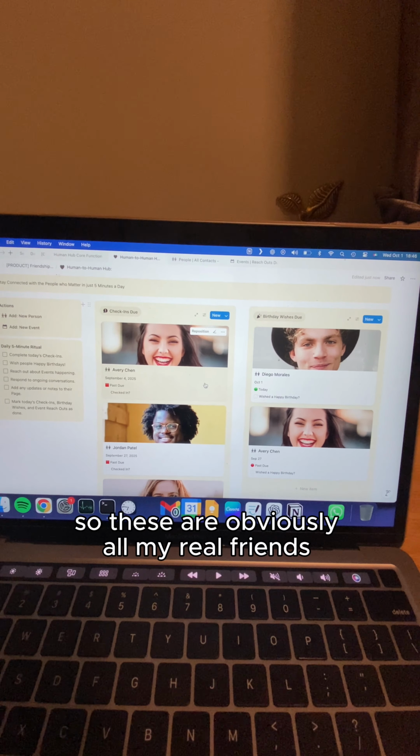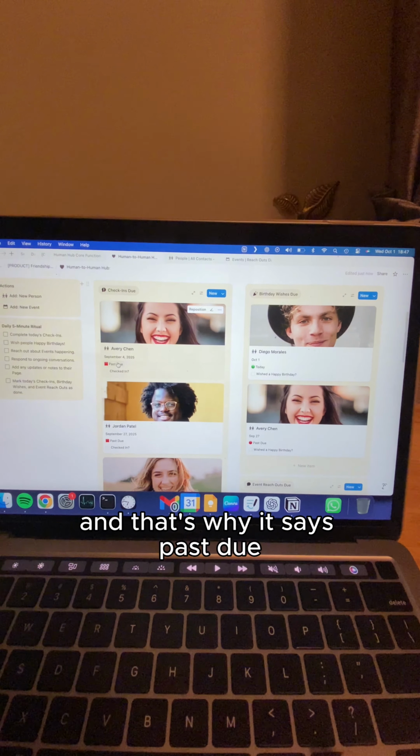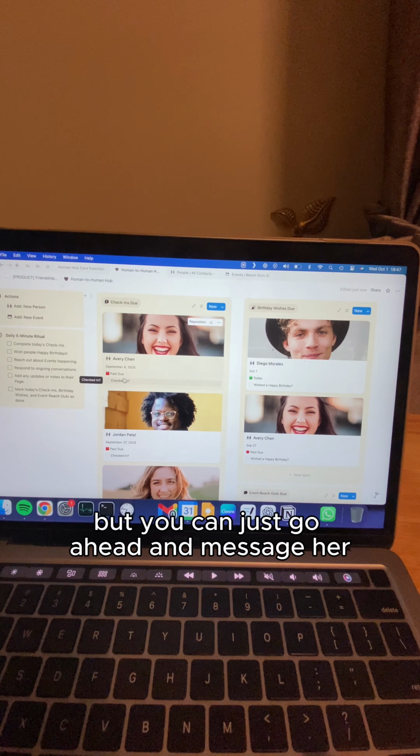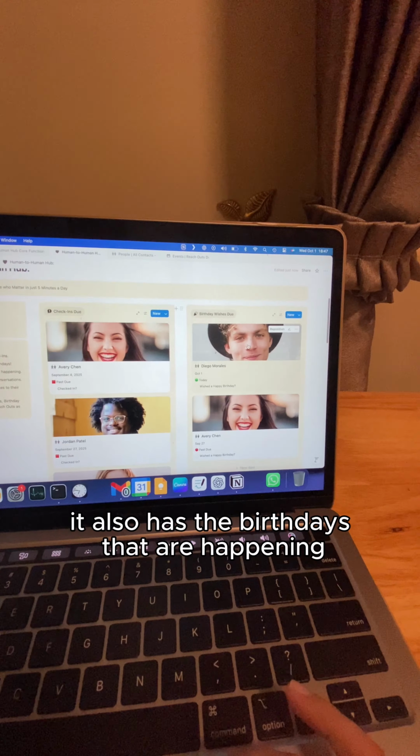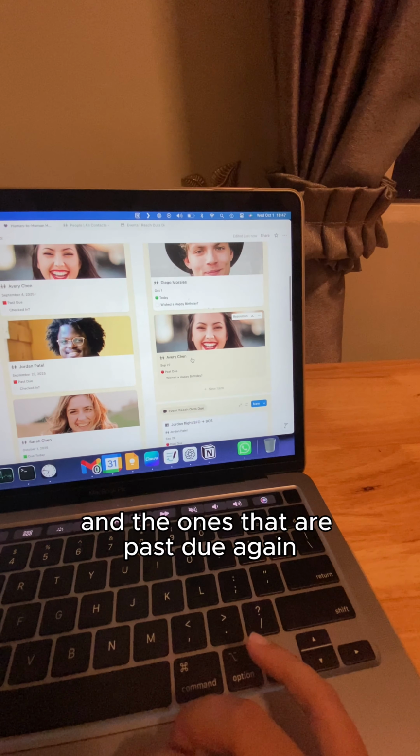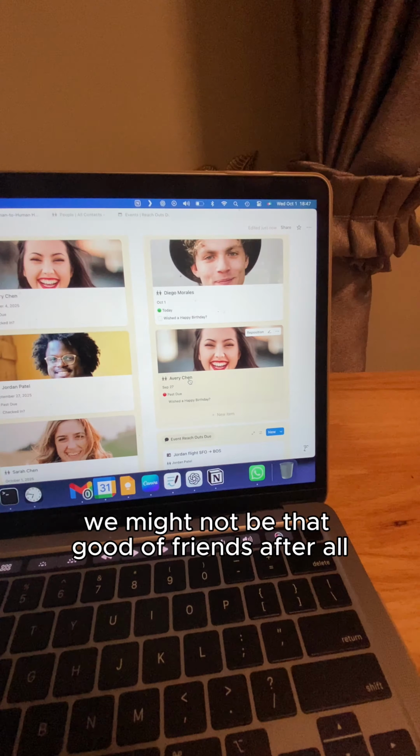So these are obviously all my real friends. Avery, I haven't talked to her in a while, and that's why it says past due, but you can just go ahead and message her if you see this on your check-ins due. It also has the birthdays that are happening and the ones that are past due. Again, we did not check in with Avery. We may not be that good of friends after all.